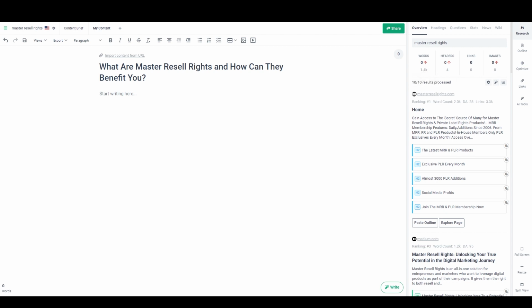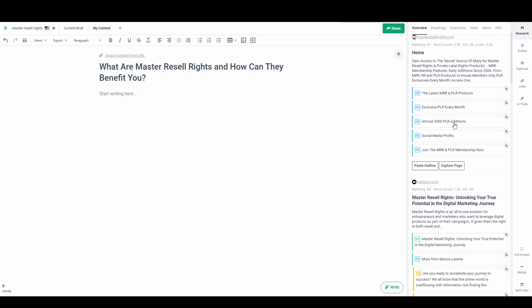And I would like to err on the longer side because, first of all, I'm writing an article, and the articles that are ranking are all on the longer side. And also, I want to make sure that I have enough room to cover everything that these articles are covering, as well as some other information on top of that. So I'm probably going to want to go a little bit longer.